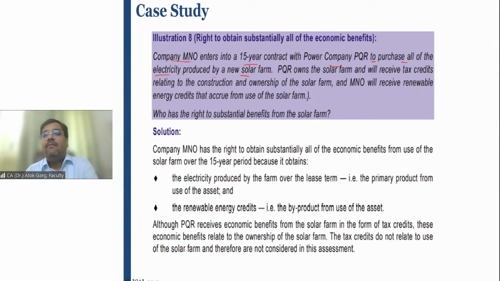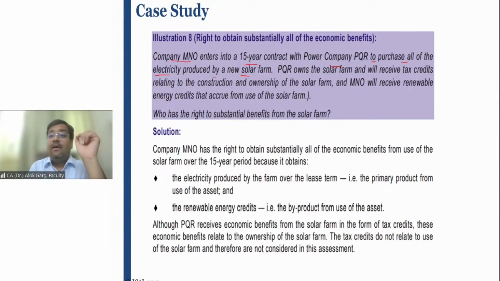PQR owns the solar farm and will receive tax credit relating to the construction and ownership of the solar farm. So PQR is the lessor, he owns the solar farm and he is getting some benefit from the government, right? But this benefit is relating to the construction and ownership. But MNO, who is the lessee, will receive renewable energy credit that accrues from the use of the solar farm. So who is getting the benefit substantially from the use of the identified asset?